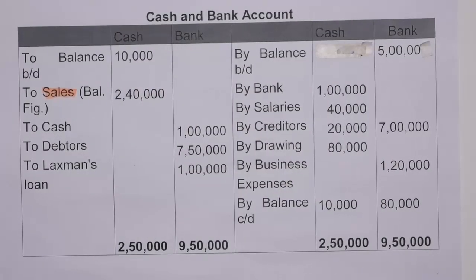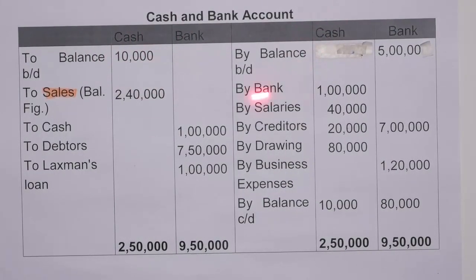To understand cash sales, we have to make the cash and bank account. To balance b/d, this is the opening balance of cash, that is 10,000. By balance c/d, this is the closing balance of cash, that is 10,000. To balance b/d, this is the opening balance of bank. It is shown in the question that the bank has a credit balance, so this is 50,000. And by balance c/d, this is the closing balance of bank, that is 80,000. Mr. Ram deposited 1 lakh rupees in bank. Then what will be the entry? Bank account debit to cash. So to cash 1 lakh and by bank 1 lakh.